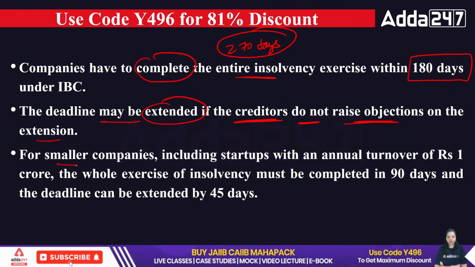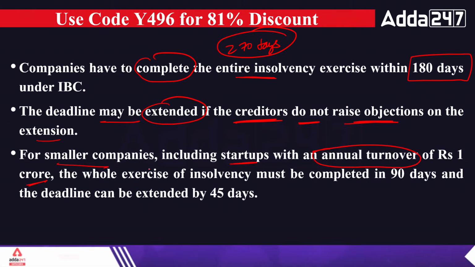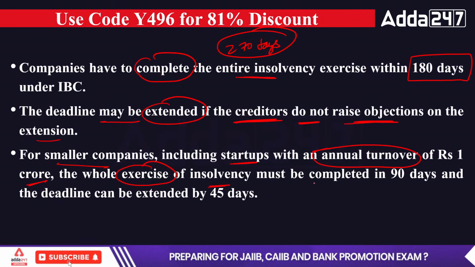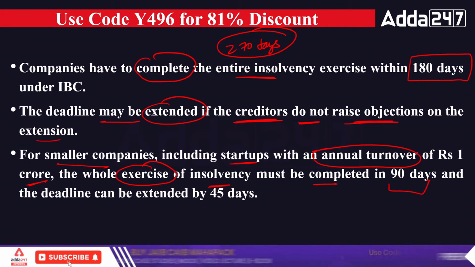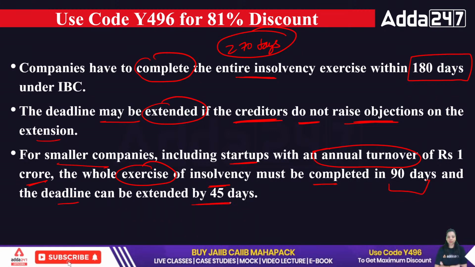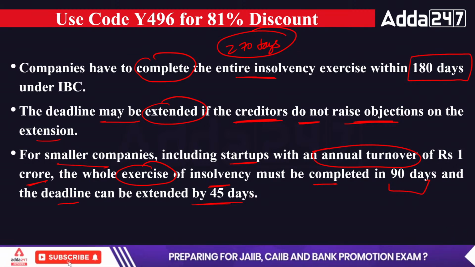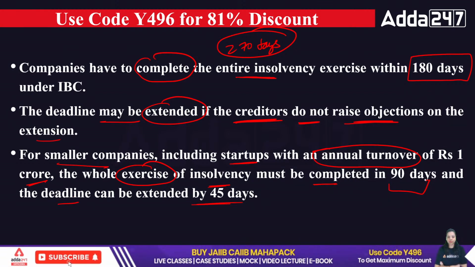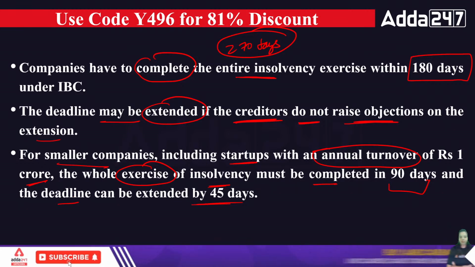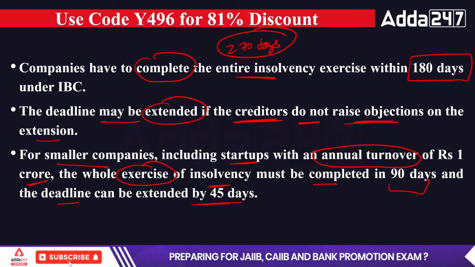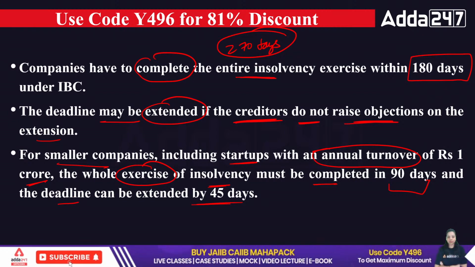Now, for smaller companies, including startups, with an annual turnover of rupees 1 crore, the whole exercise of insolvency must be completed in 90 days, and the deadline can be extended. So what we are saying is that if there is a smaller company, the IBC will support them. If the smaller company has an annual turnover of rupees 1 crore, the whole exercise of insolvency will be completed within 90 days, and the deadline can be extended by 45 days.